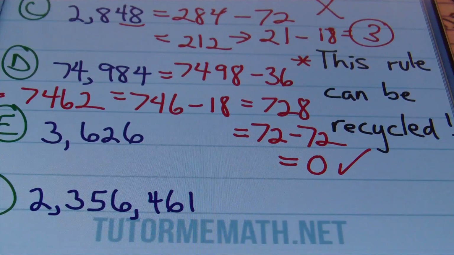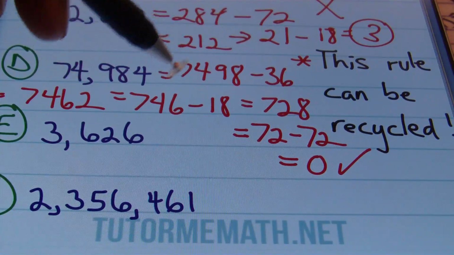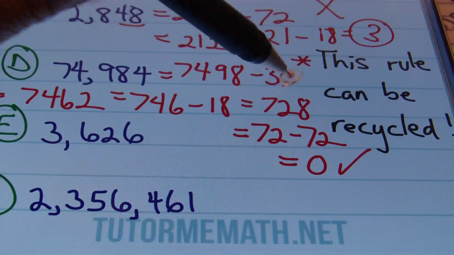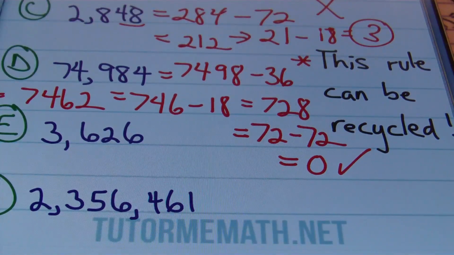This 74,984 is divisible by 13. All right, so there you have it. We recycled it over and over again. We kept doing that rule until we got a familiar number that we knew would be divisible by 13. And that's it.